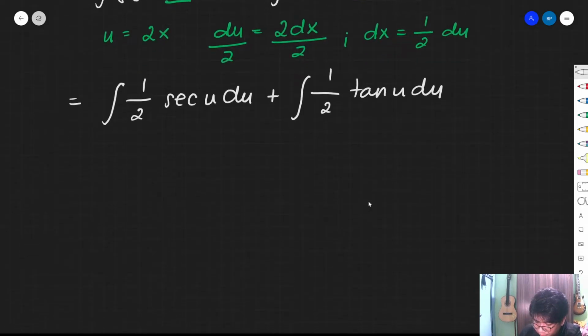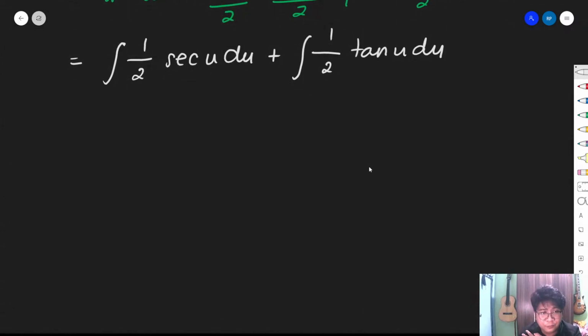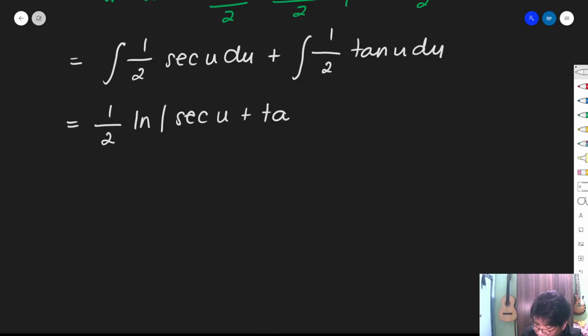So na-convert na natin from the original integral into a much simpler and integrable function. So we have here 1/2. What is the integral of secant u du based doon sa formula natin? So that is the natural logarithm of secant u plus tangent u.